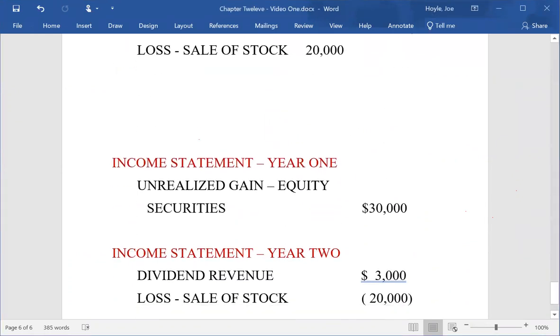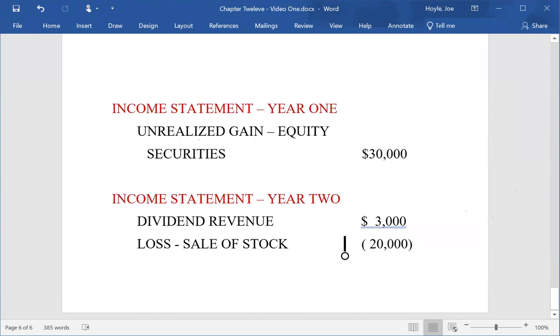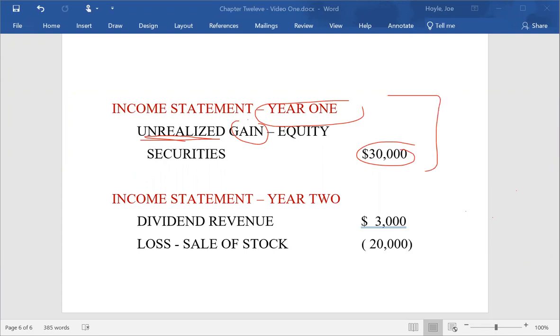If we're going to take this now and show an income statement, often on a test, I will ask my students, just tell me what shows up on the income statement or on the financial statements. Well, in year 1, the only thing that shows up is that gain in value of $30,000, and it is an unrealized gain. So you can know they haven't yet sold the stock. Does that tell you what happened? Oh, sure. The stock went up $30,000. They haven't sold it. Once you understand US GAAP, you understand how to read financial statements.